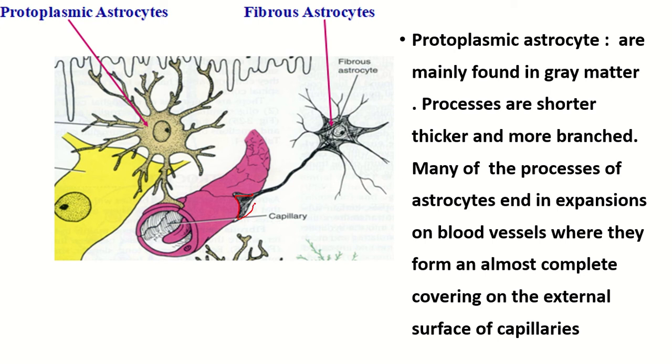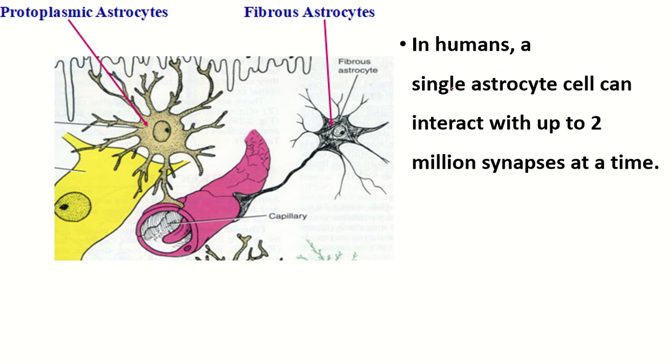and it covers the outer covering of the blood vessel and forms an almost complete covering of the external surface of the capillary, and they take part in the blood-brain barrier. They form the blood-brain barrier. In human, a single astrocyte cell can interact with up to 2 million synapses at a time.